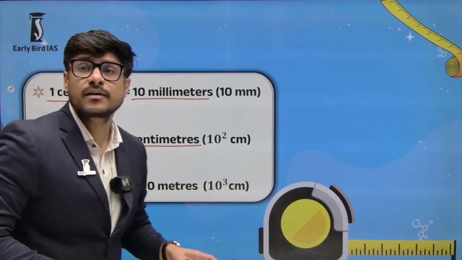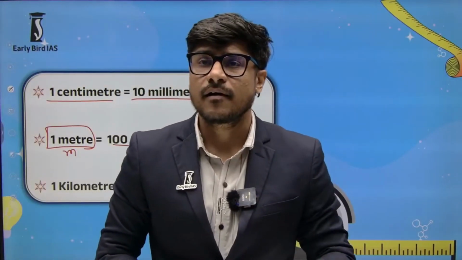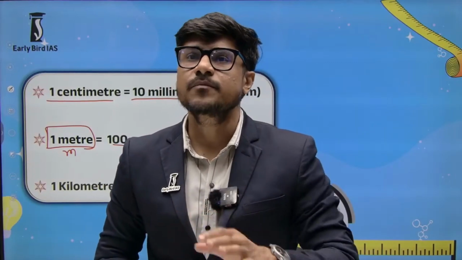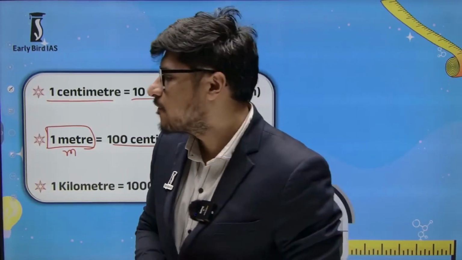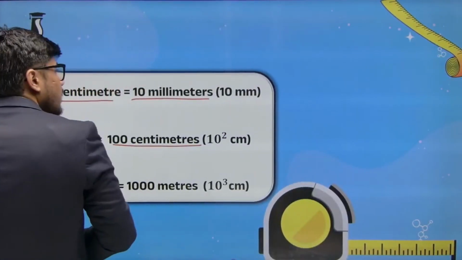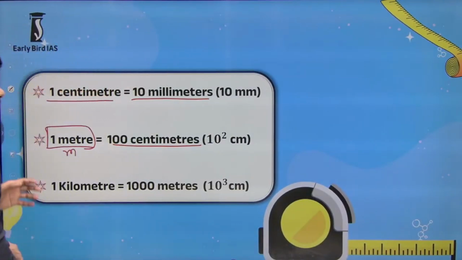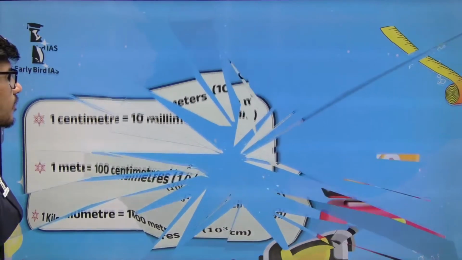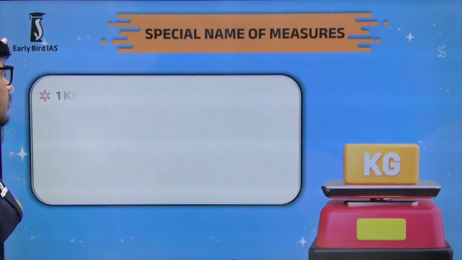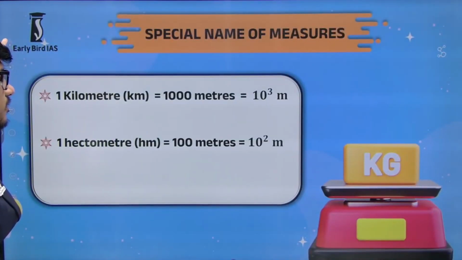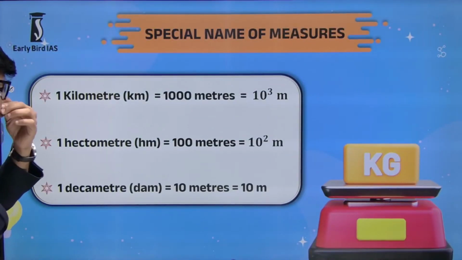So these are the various kinds of measuring units. We can call them sub-units or sub-multiple units, or these are some special names.